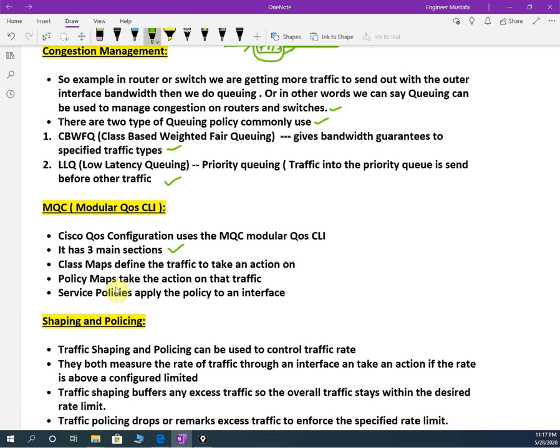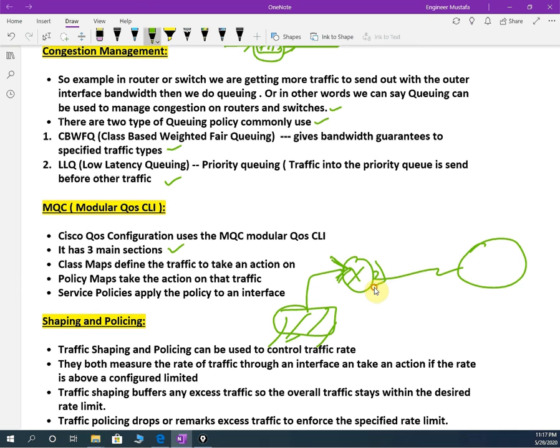Shaping and policing means, for example, assume this is our company router, and it is connected to the internet. This is our internal network, whatever we have here. So if the traffic going out is more, for example, we took a 1 Gbps link from the internet service provider, but if we are sending 10 Gbps traffic at the same time, we will have an issue, right?